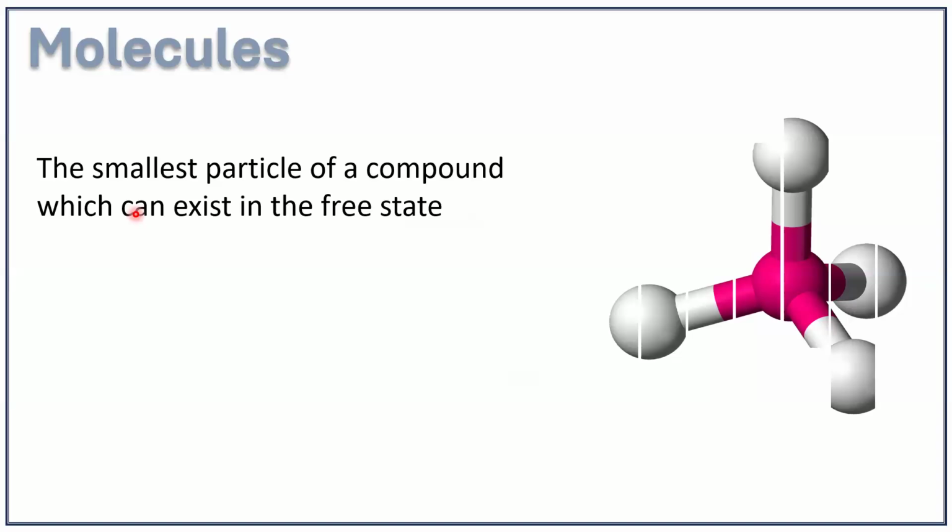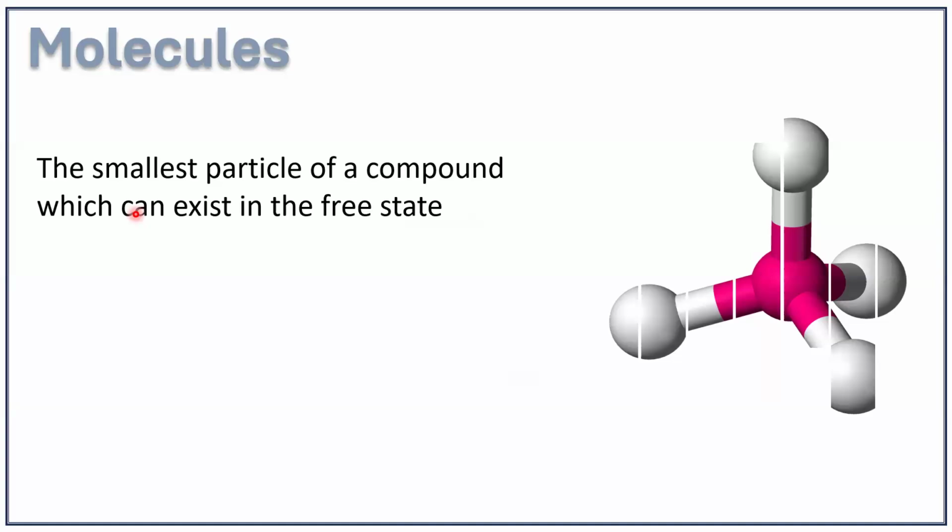So in a molecule of water, there are altogether 3 atoms, of which 2 are hydrogen and 1 is oxygen. So there are 2 different types of atoms in a water molecule: 2 hydrogen atoms and 1 oxygen atom. So water is a compound. It's not an element, it is a compound. So this is what distinguishes between an element and a compound.